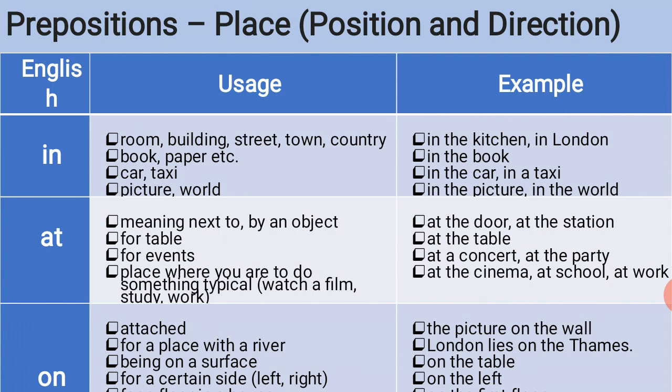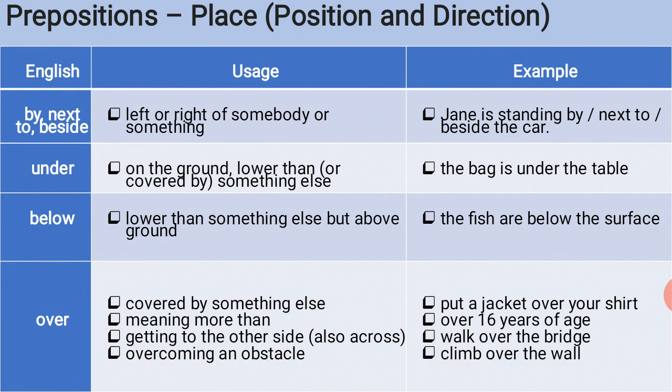Usage of on is for a floor in a house. Example is on the first floor. Usage of on is for public transport. Example is on the bus, on a plane. Usage of on is for television, radio. Example is on TV, on the radio. The next slide is also the same. By, next to, beside. Usage of by, next to, beside is left or right of somebody or something.